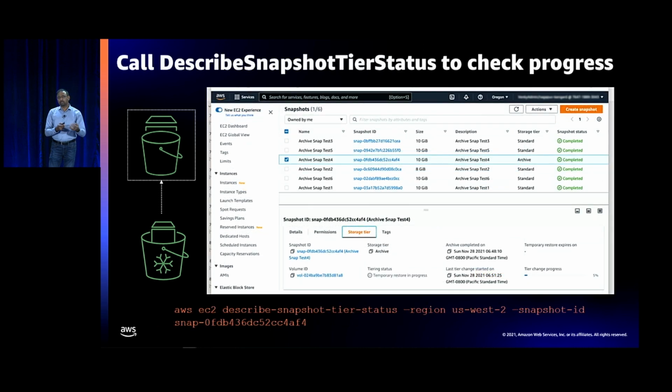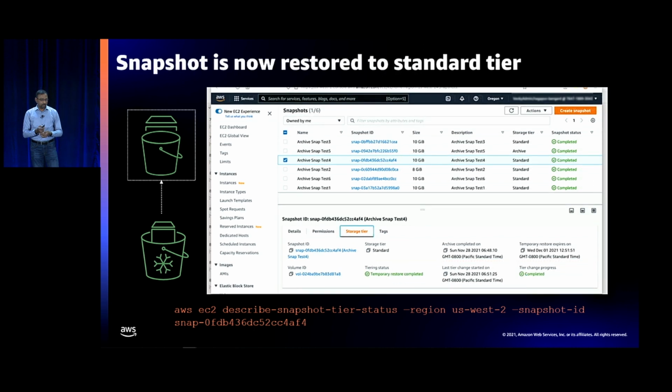Once I restore it, similar to the archival, you can use the describe snapshot tier status to figure out how much the snapshot has progressed, tiering has progressed, or you can use the console as well. And in this case, once the tiering is completed, the snapshot is in standard tier and will be there for 3 days before it moves back into archive. So a very simple product to use. One modifies snapshot tier for archival and another for restore.